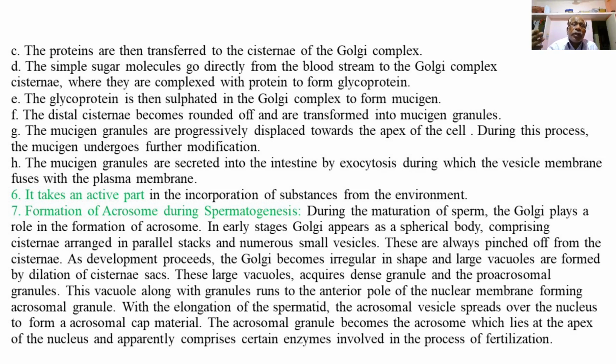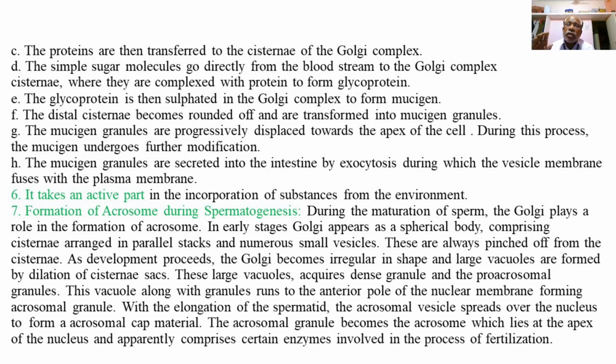As development proceeds, the Golgi bodies become irregular in shape, and large vacuoles are formed by the dilation of the cisternae sacs. The large vacuoles acquire dense proacrosomal granules, which elongate with the elongation of the spermatid.